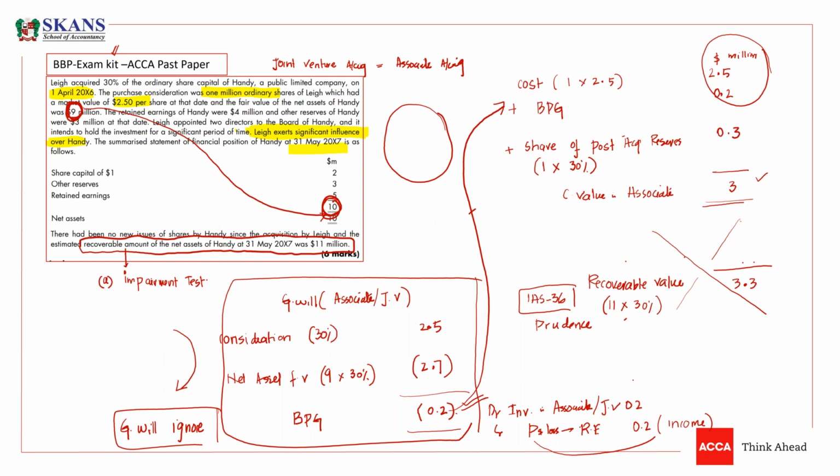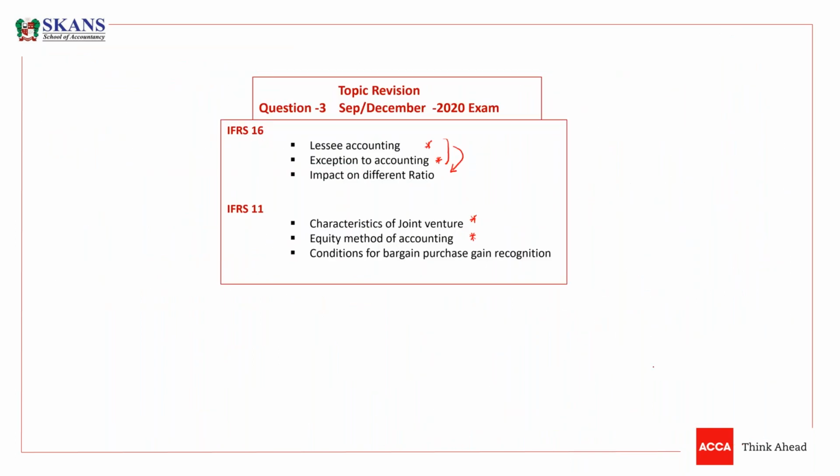Now the last thing is the condition to recognize a bargain purchase gain. If you want to recognize a bargain purchase gain, there is a condition. So what is the condition before recognizing a bargain purchase gain? As per the standard, if there is a bargain purchase gain, you should doubt your abilities, that we cannot have a bargain purchase gain.